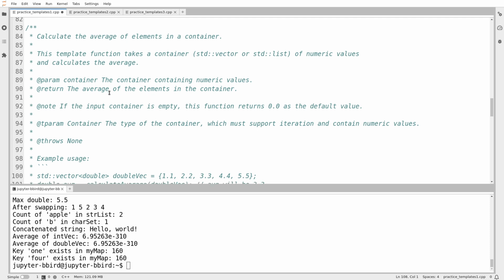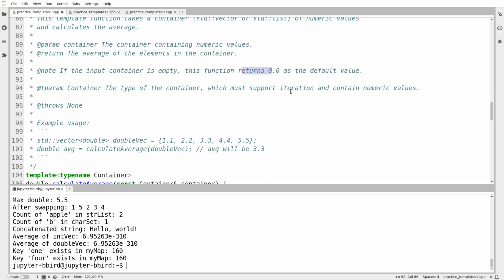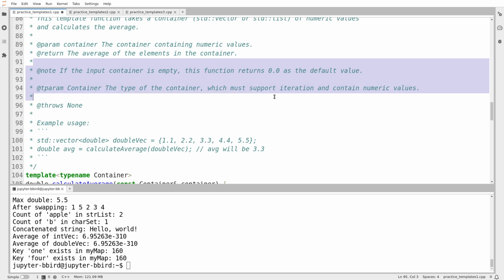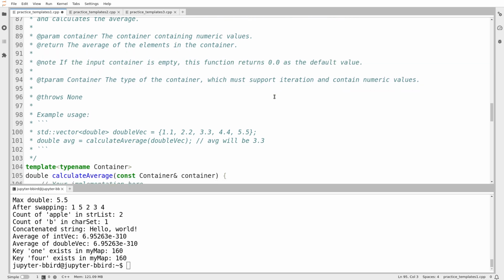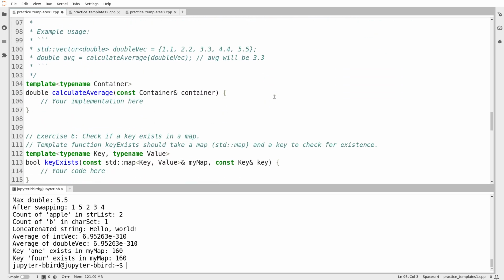Calculate the average of elements in a container. It takes a container of numeric values and calculates the average. If the container is empty, this function returns 0. Oh, but it says numeric values. All right, that's weird, but okay. I'm actually going to write return 0 as my handling for this. This is a bit flaky. I wouldn't do it this way. Just like with the first example, I would probably throw an exception, but it says to do it, so I'll do it.